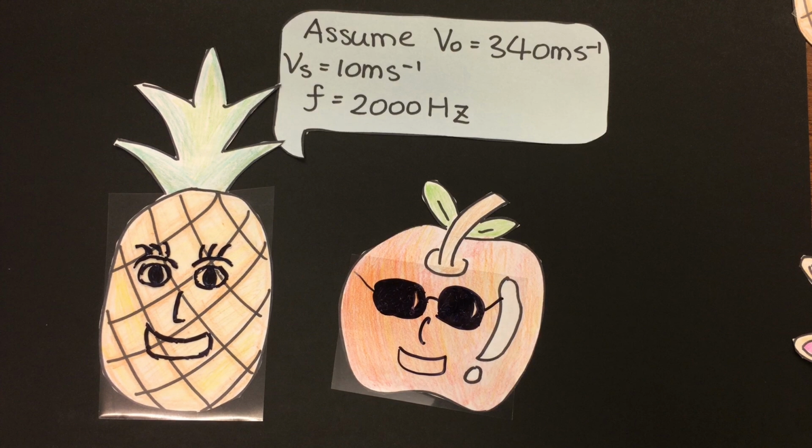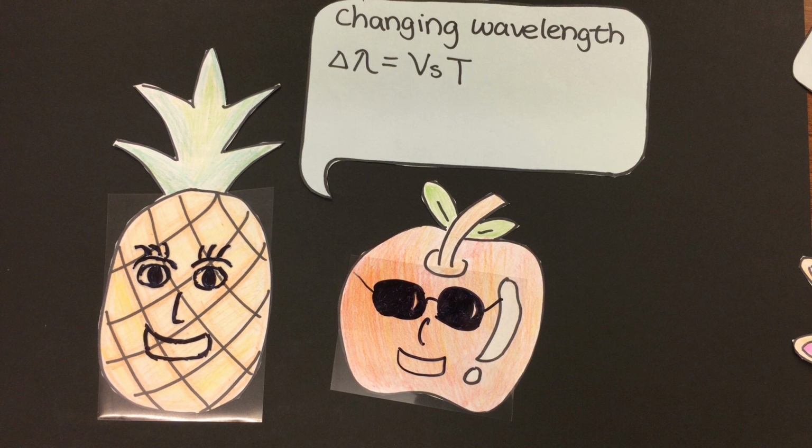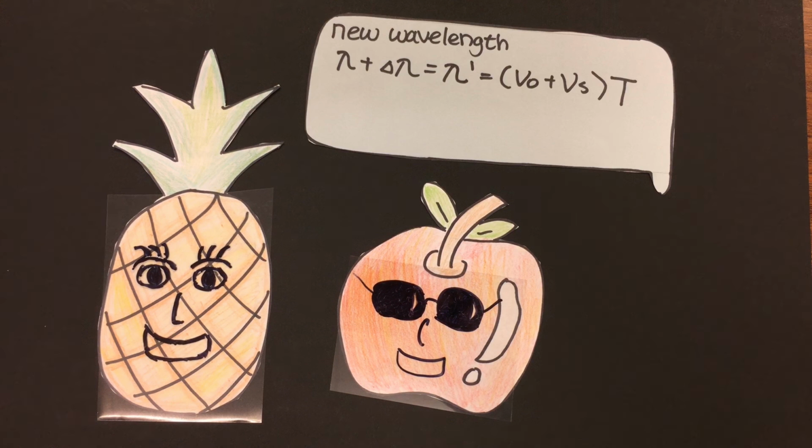We assume the velocity of the pineapple is 10 meters per second, and the frequency of the pineapple screaming is 2000 Hz. The original wavelength is the product of the time period and the velocity of sound. The changing wavelength is the product of the time period and the velocity of the moving object. The new wavelength, which is the sum of the original wavelength and the changing wavelength, equals the product of the time period and the sum of the velocity of sound and the velocity of the moving object.